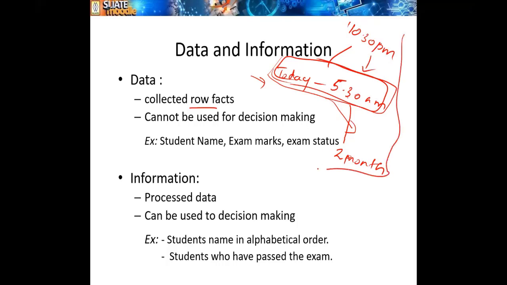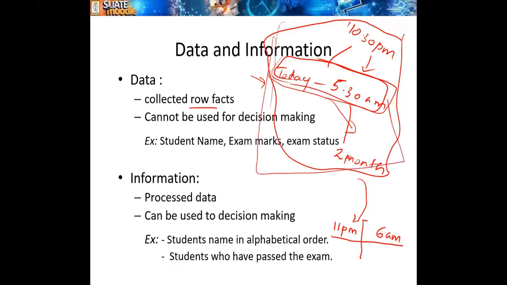You mark it for 2 months regularly, and if you process the data, that is, if you organize the data, you can come to understand that on all the days you go to bed before 11 p.m., you have got up before 6 a.m. These are some of the information you are getting from your daily record of going to bed and getting up for the last 2 months.